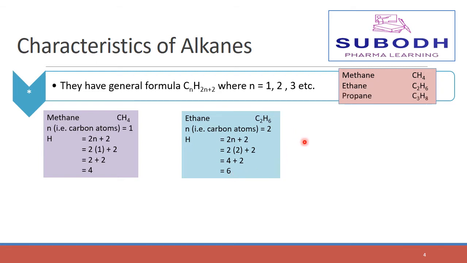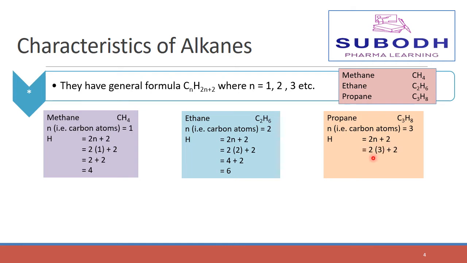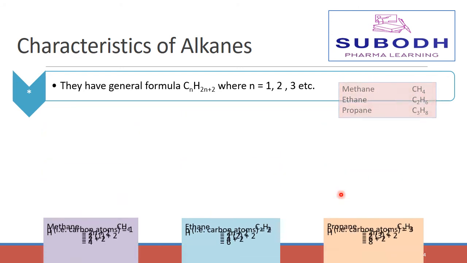We take another example, that is propane. See, in propane, the number of carbon atoms is 3 and the number of hydrogen atoms is 8. The 8 hydrogen atoms value is calculated by the formula 2n plus 2. In this, n is the number of carbon atoms, 3, and putting this value in the formula, 2 multiplied by 3 plus 2. After calculating, 2 into 3 is 6 plus 2, that is, the number of hydrogen atoms present in propane is 8.